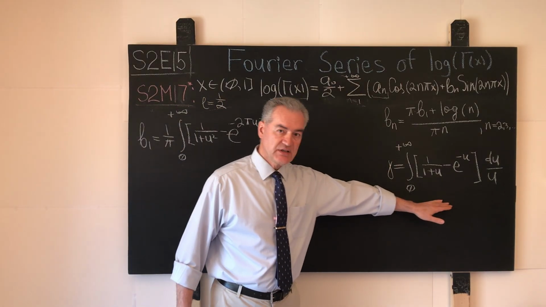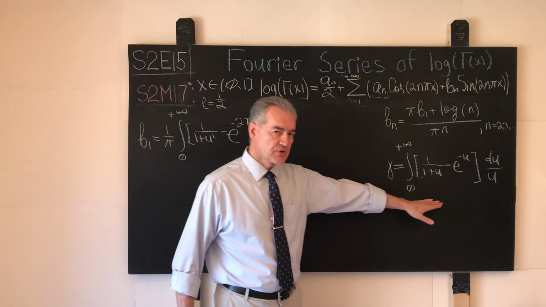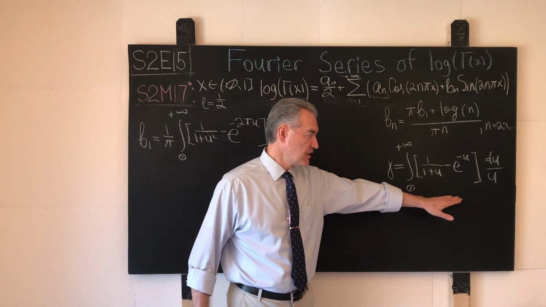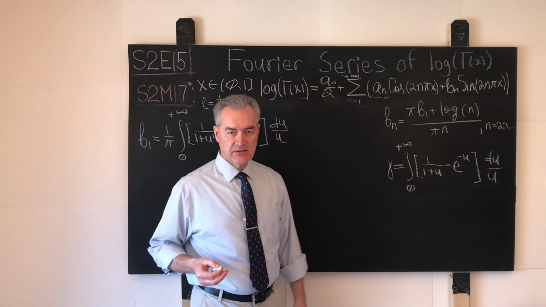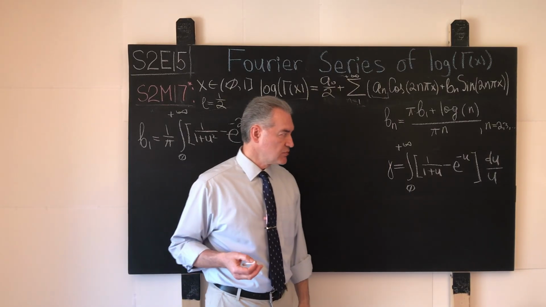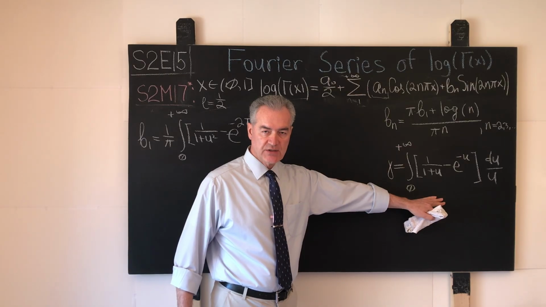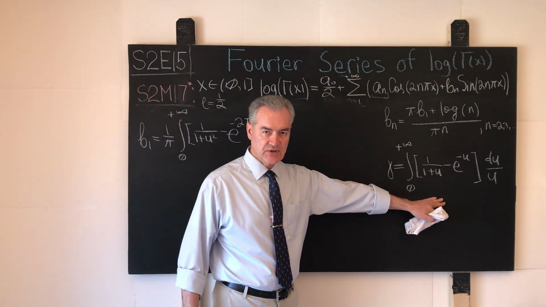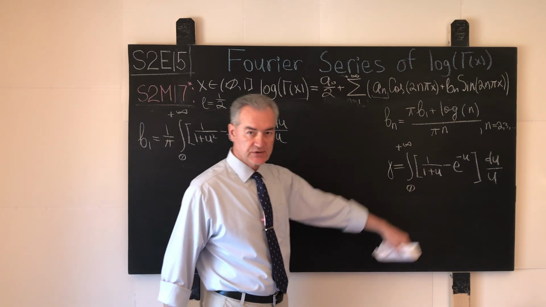Here we proceed as follows. We recall an integral representation of the Euler-Mascheroni constant shown over here. This result is not very difficult or horrible. It can be shown that this is one way to represent the Euler-Mascheroni constant, and if there is enough interest in our community, I may put together episodes showing how this result is obtained.